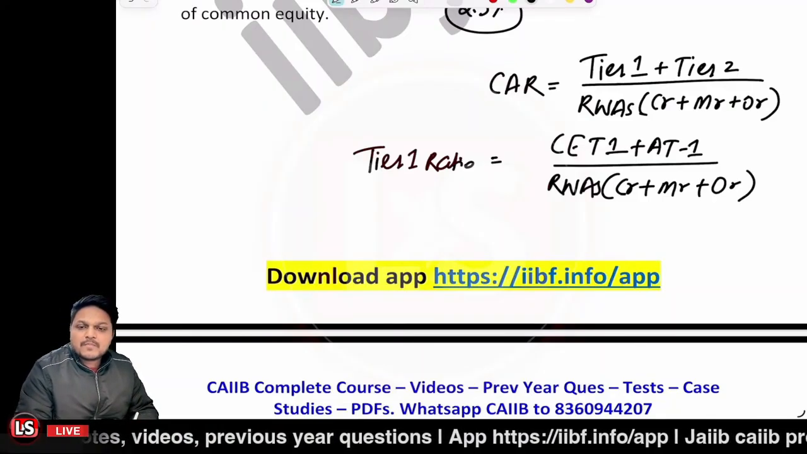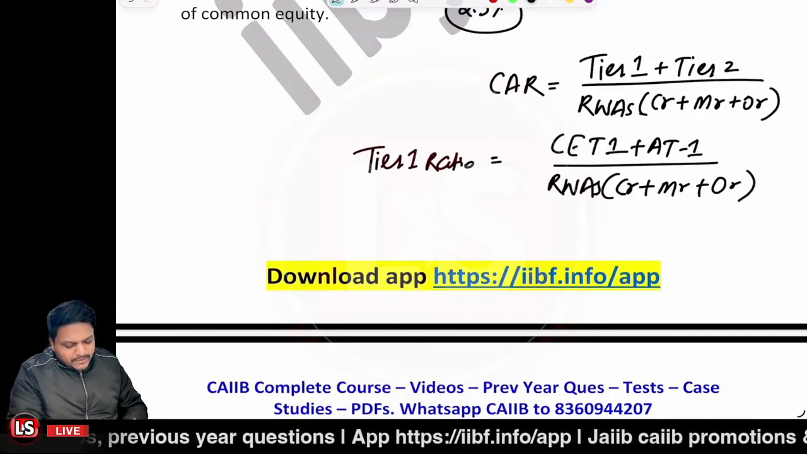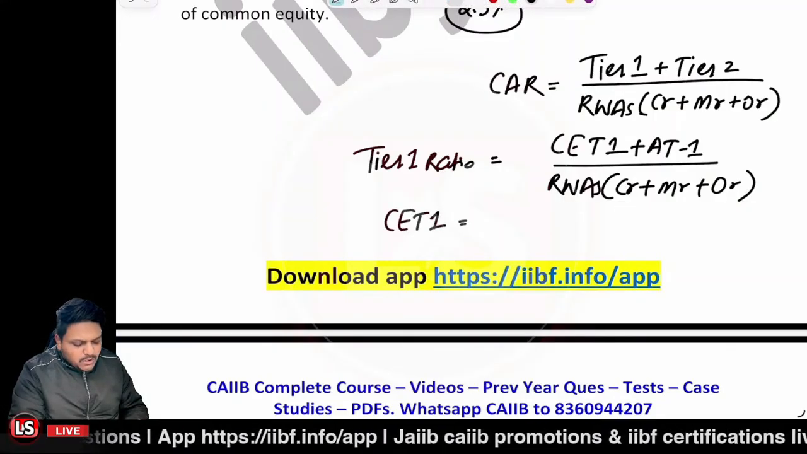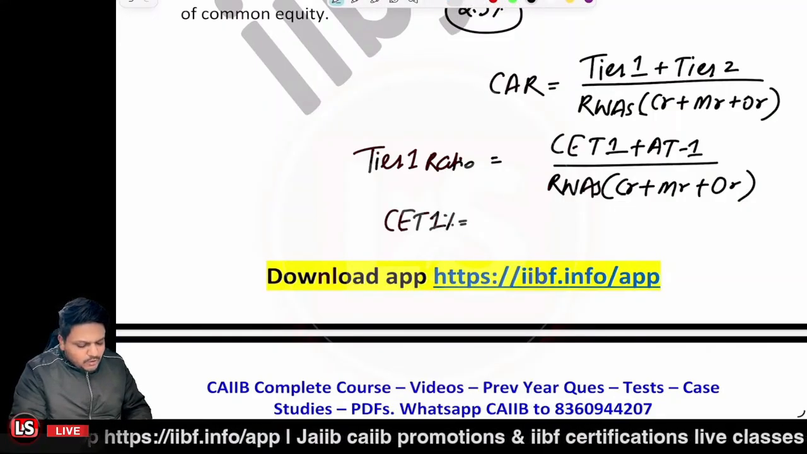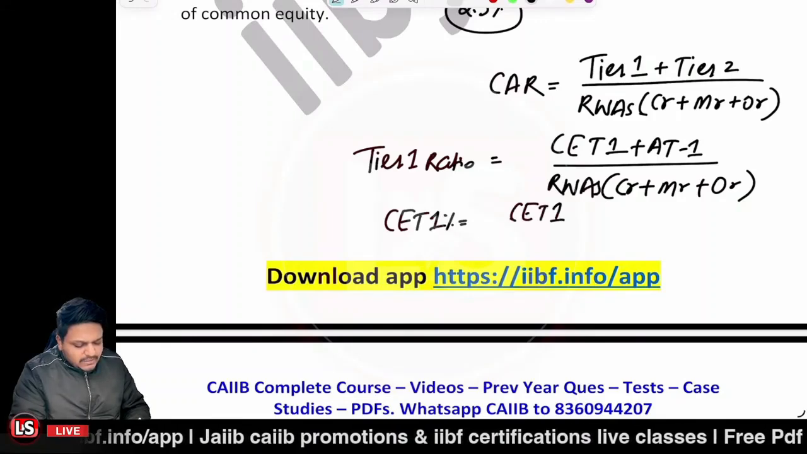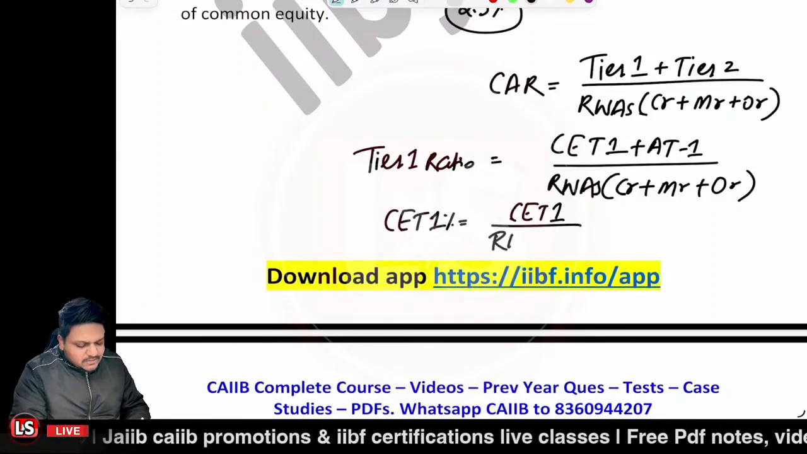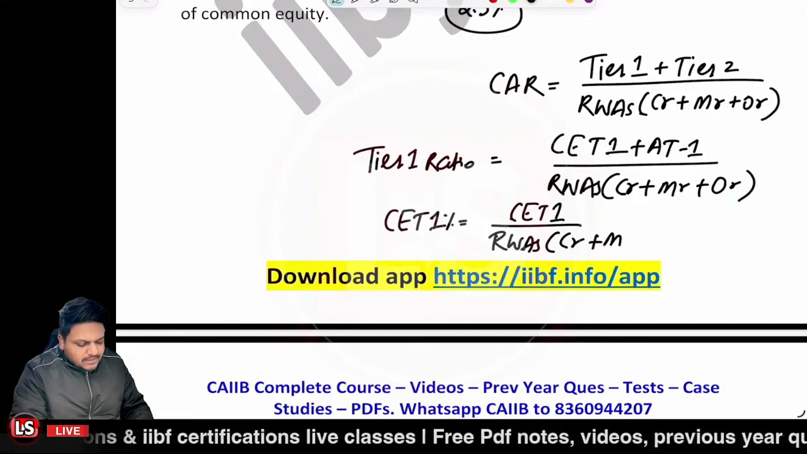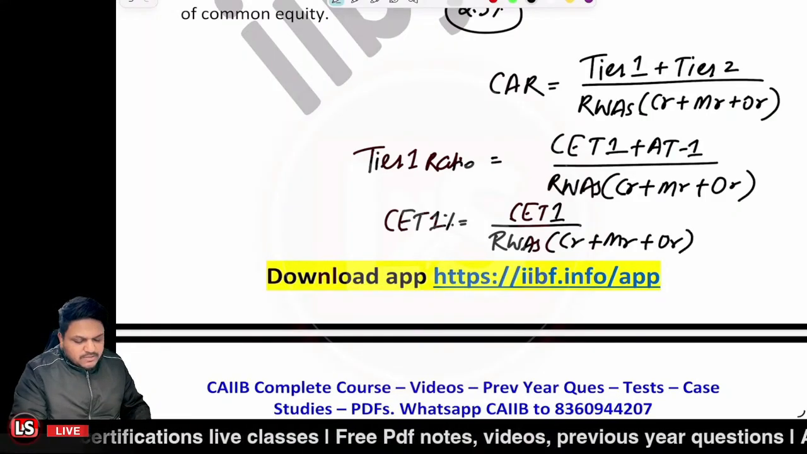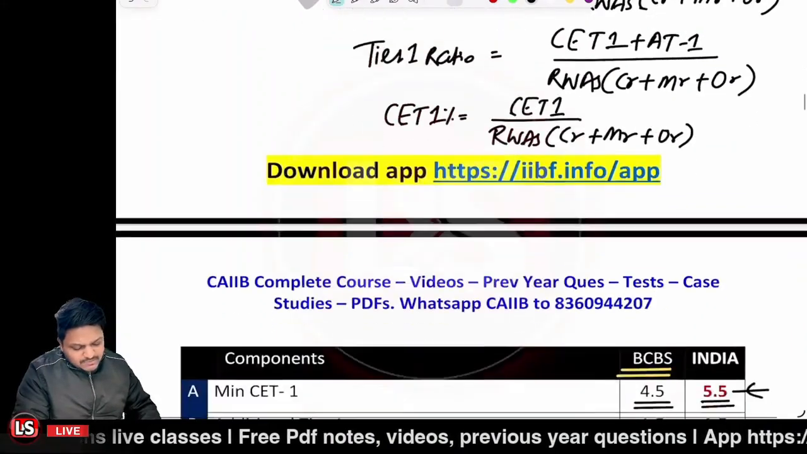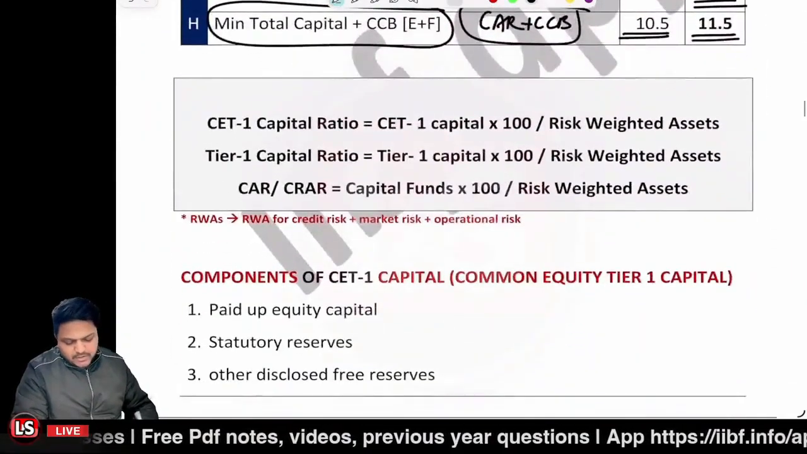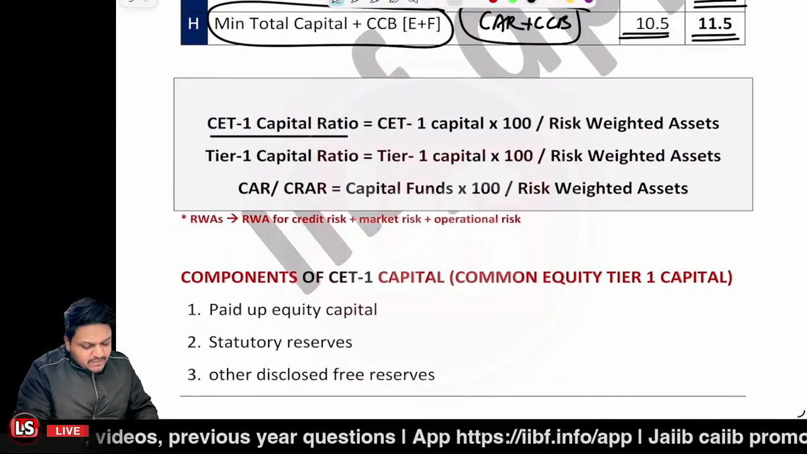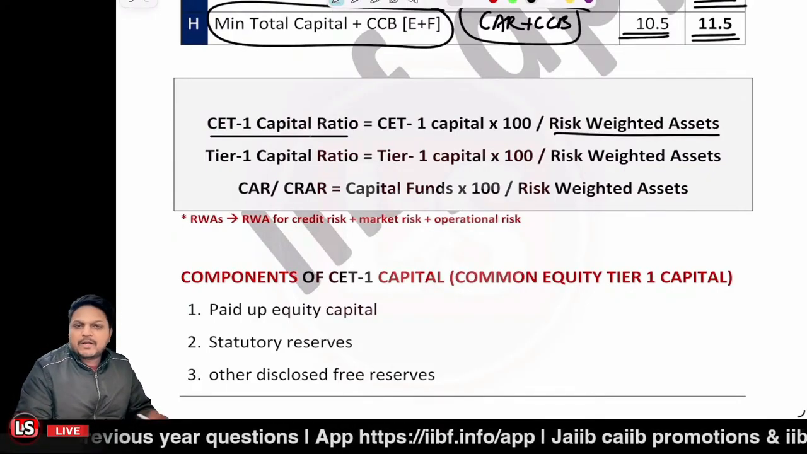Is that clear? Now what if I am to calculate the CET1 ratio? CET1 ratio would be equal to CET1 capital divided by the total risk weight assets for all three risks: credit risk, market risk, plus operational risk. Only this thing is mentioned over here. So CET1 capital ratio would be equal to CET1 capital divided by the total risk weight assets multiplied by 100.